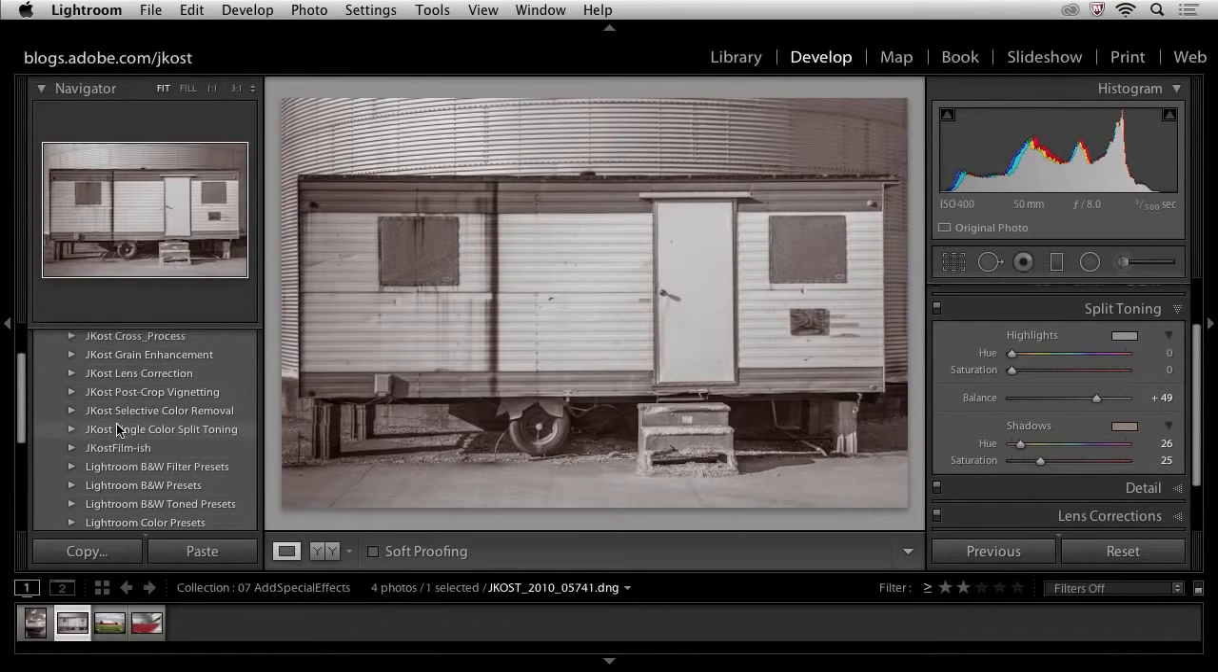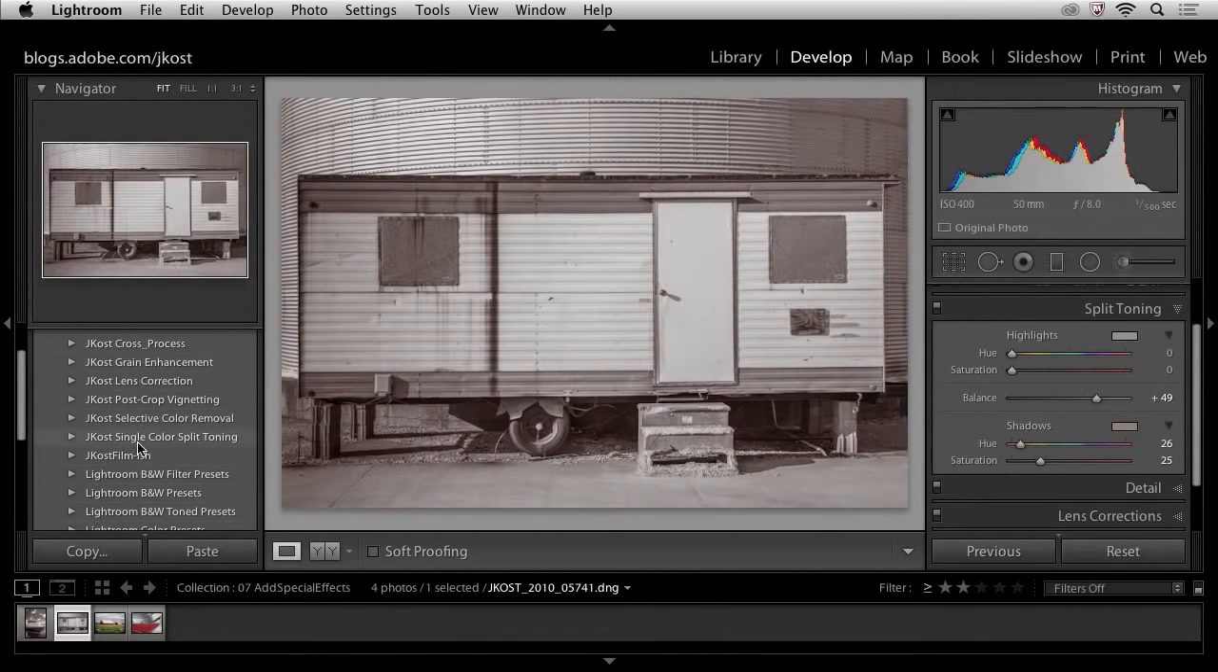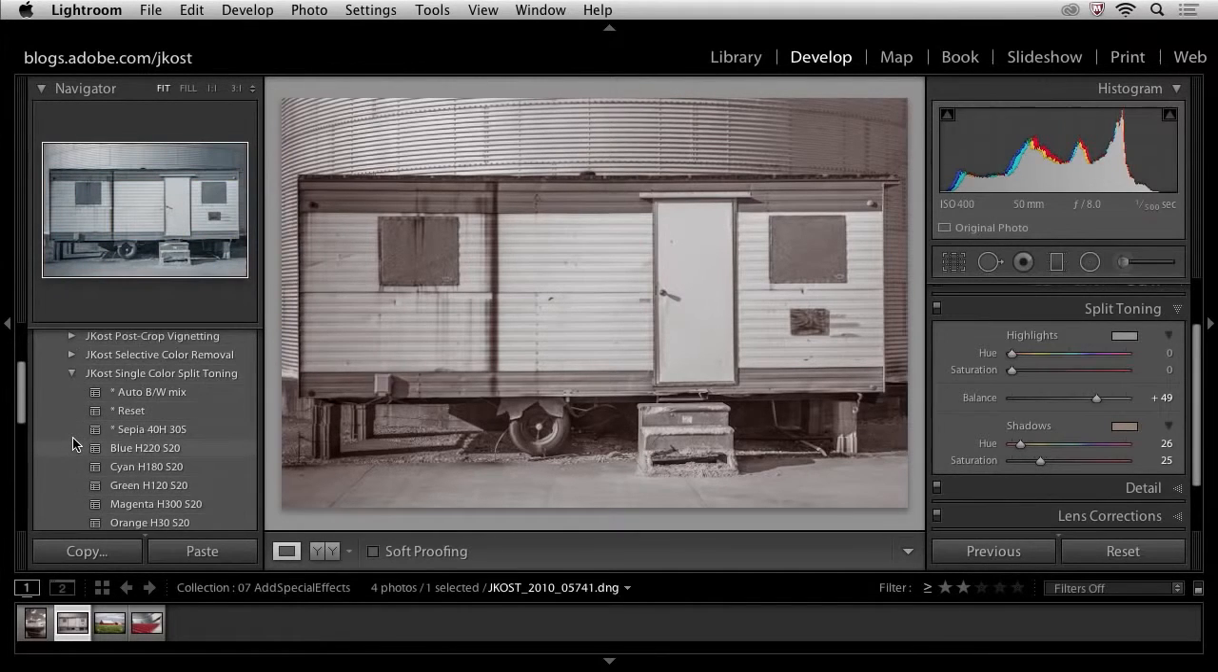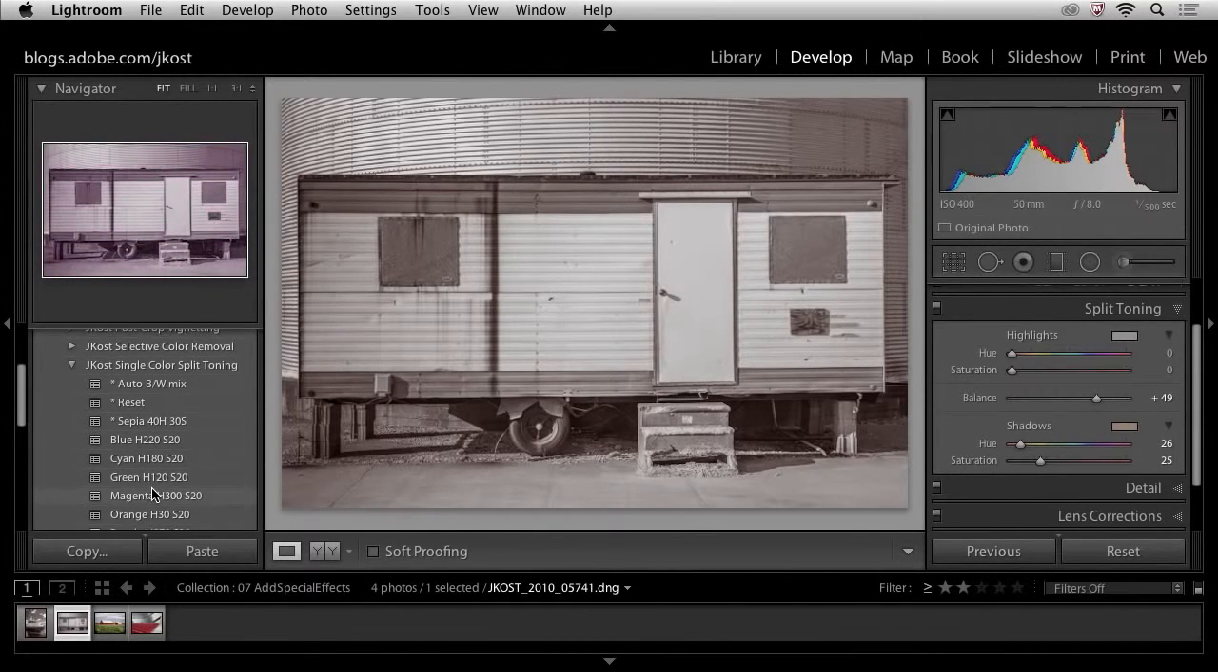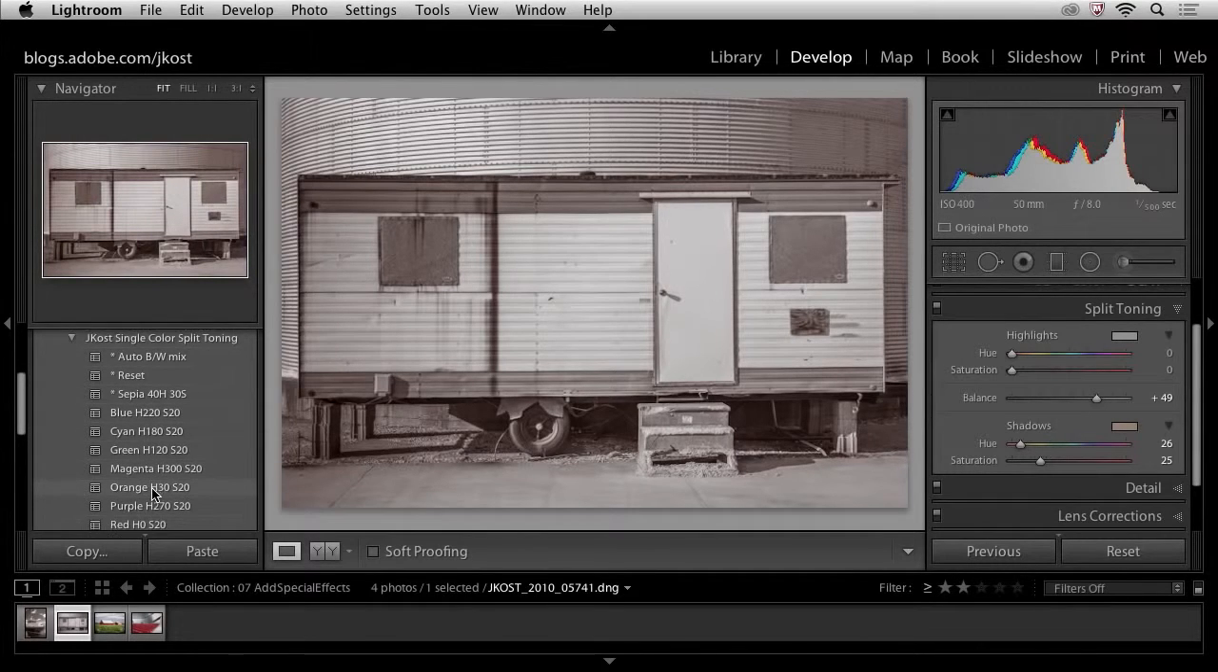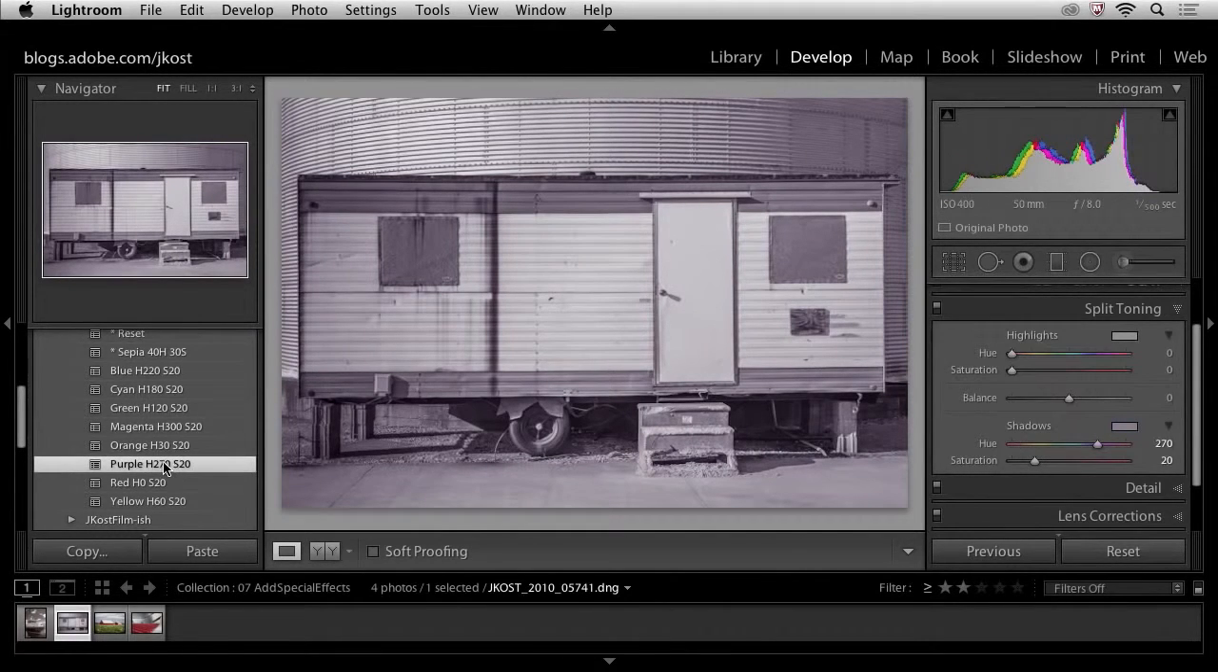Let's just scroll up and we'll take a look at some of my single color split toning presets. I'll use the little disclosure triangle in order to preview them. And as I position my cursor on top of the presets, you can actually see what that preset would look like by looking up here in the navigator area. So I don't even have to apply the preset in order to get a preview of it. If I find a preset that I like better and I want to apply it, all I then need to do is click on it.